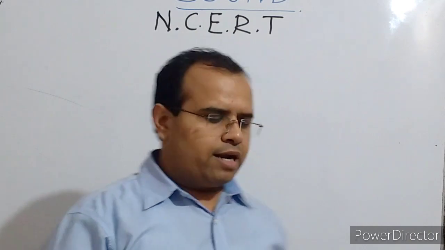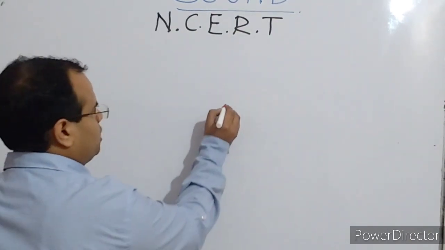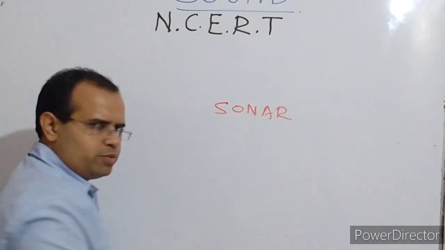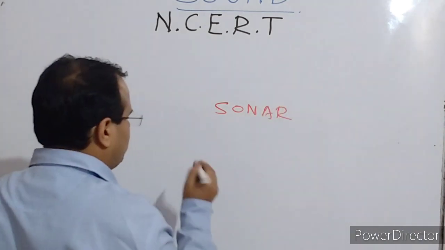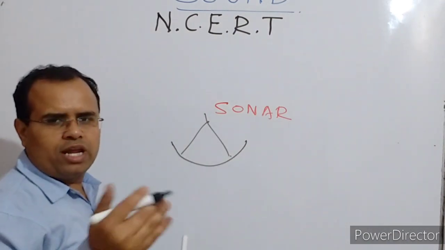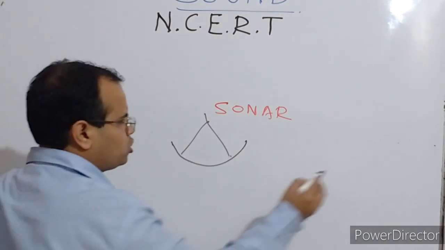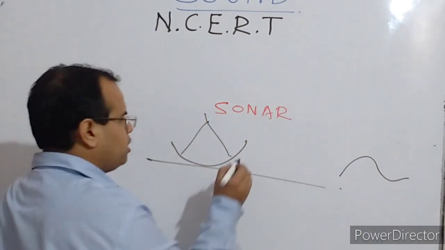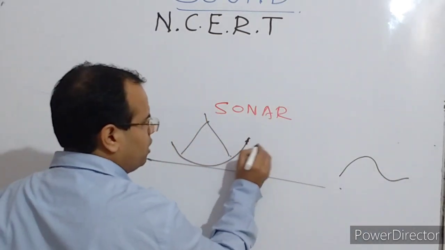Okay, question number 19. Explain the working and application of a sonar. That we have already done in theory. Sonar devices are used by ships. On the ships these sonar devices are used to find the depth of the sea, or whether any obstacle is there in between. If you have to find the distance of an obstacle, they use the sonar device. So they have the transmitter.